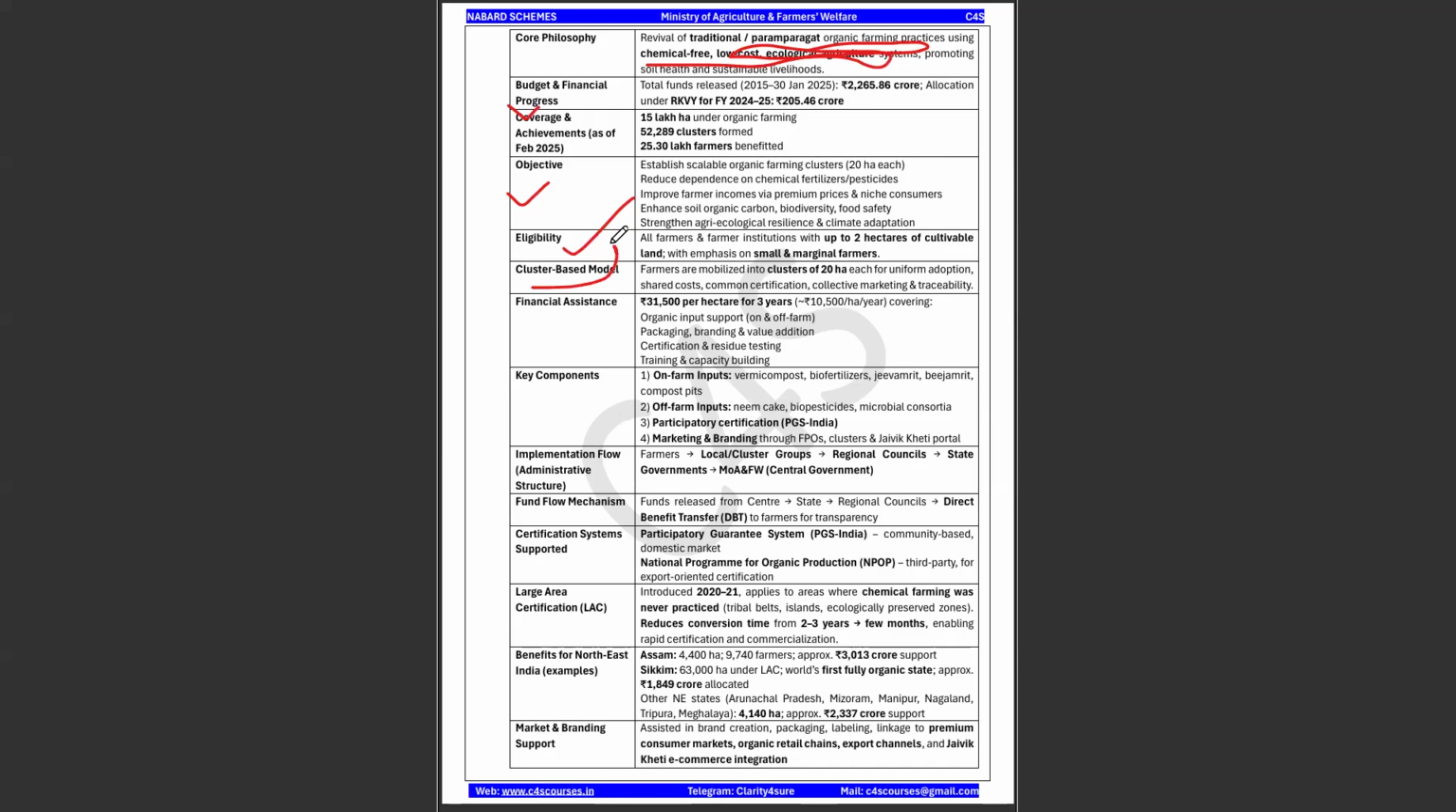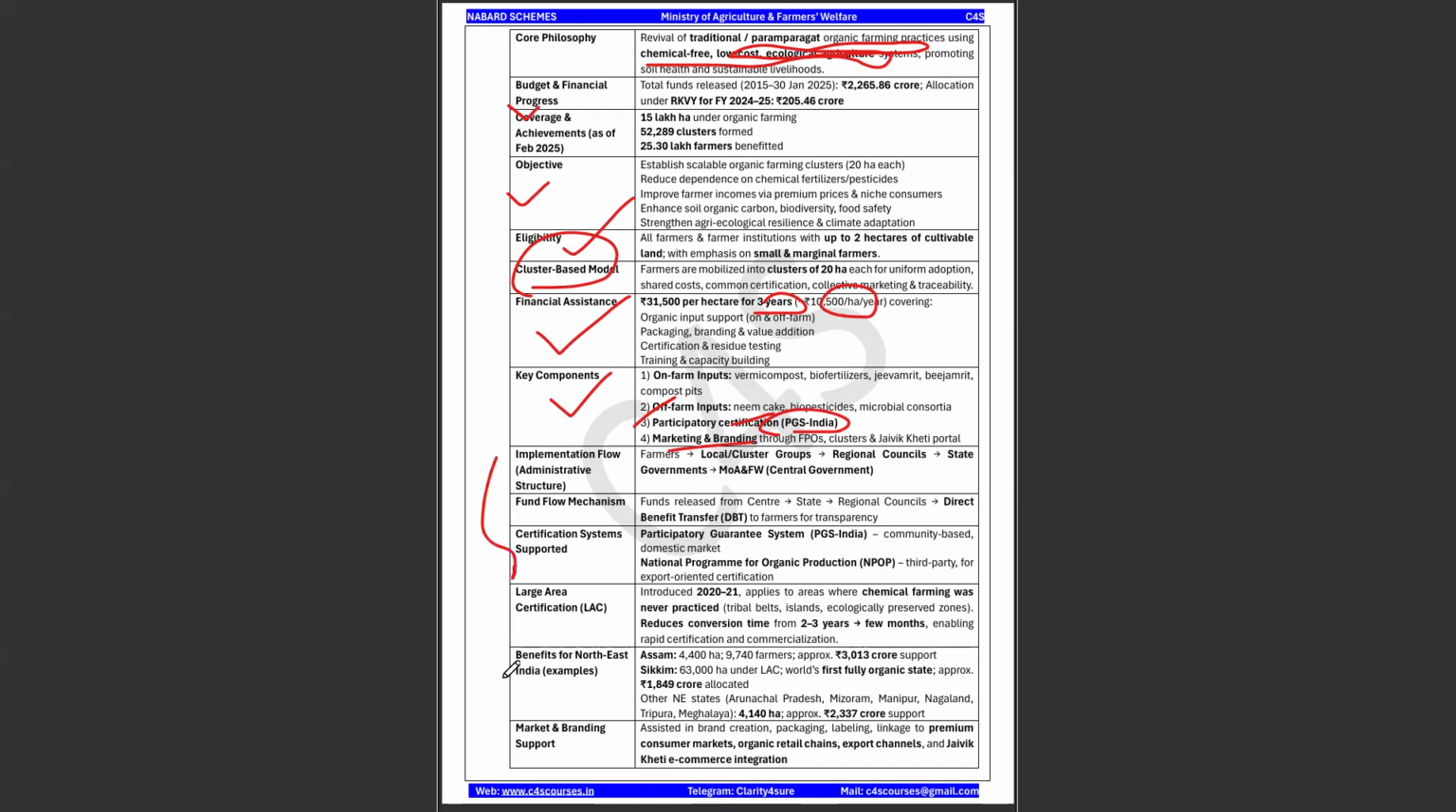This is a cluster based model, and financial assistance is given that is 31,500 per hectare for 3 years, which will be divided into three installments. Okay, key components: on farm, off farm, participatory certification, that is your PGS India certification, and marketing and branding.